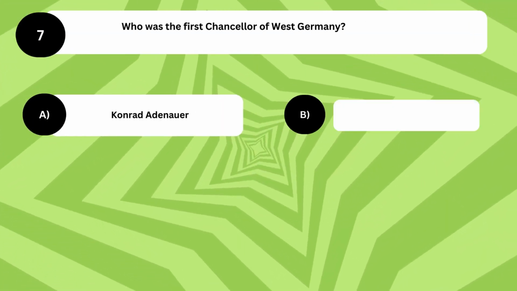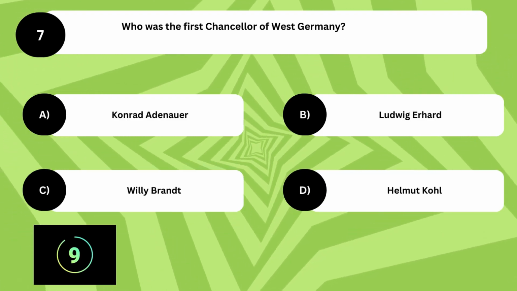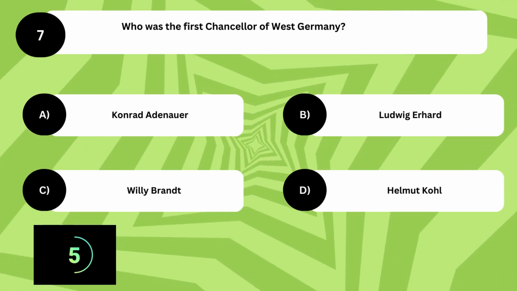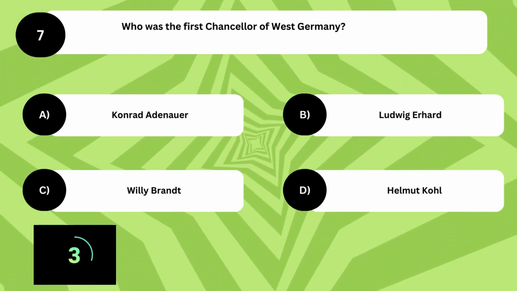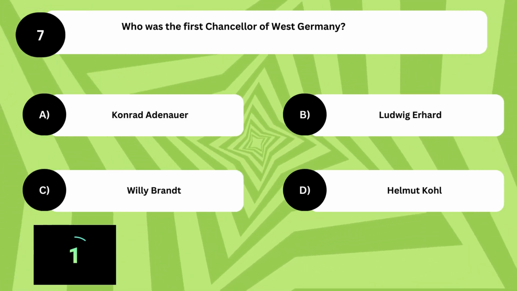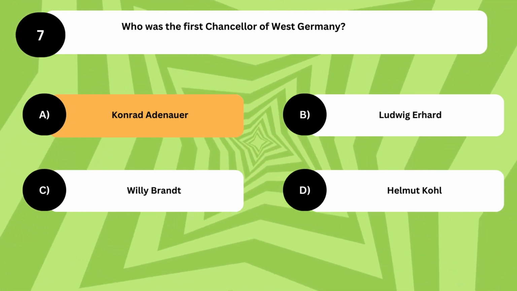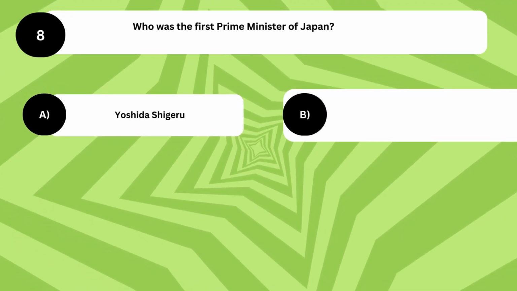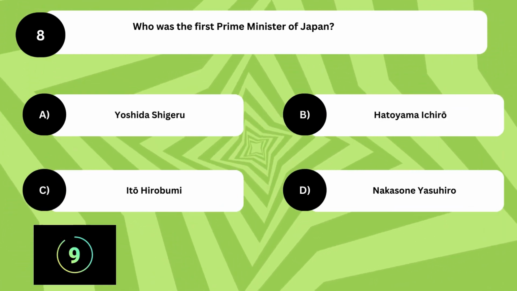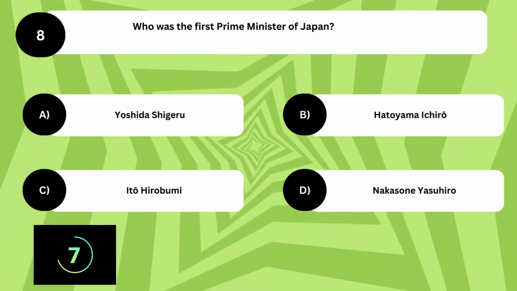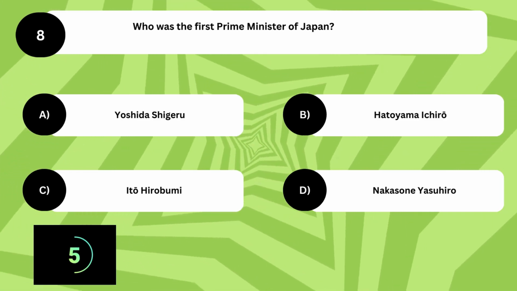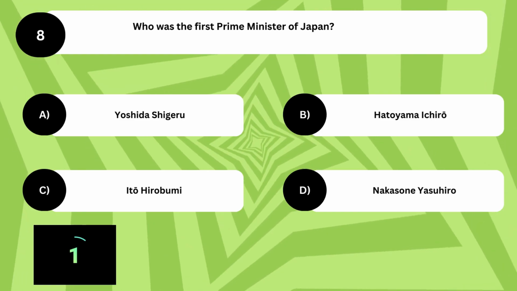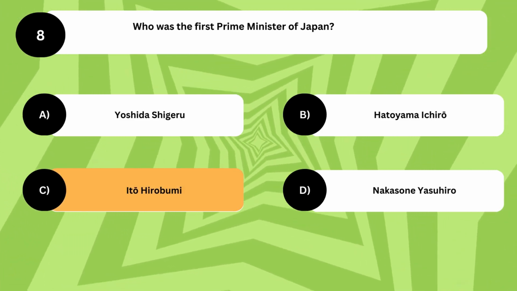Who was the first Chancellor of West Germany? The answer is A. Konrad Adenauer. Who was the first Prime Minister of Japan? The answer is C. Hirobumi.